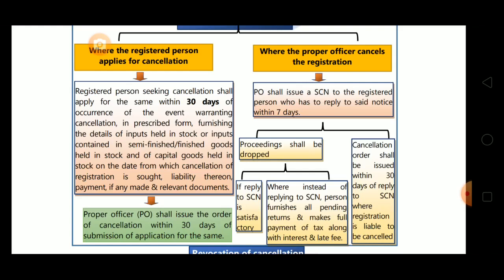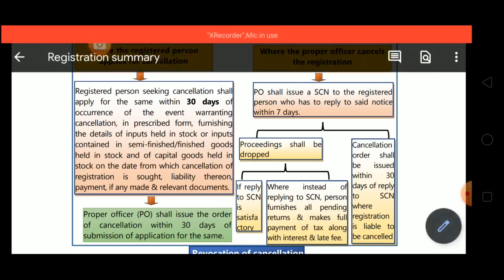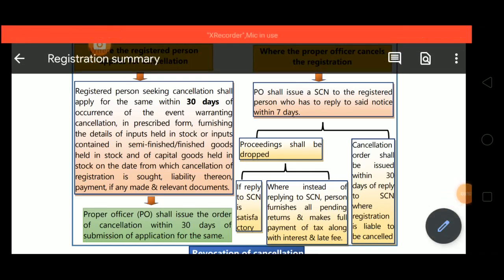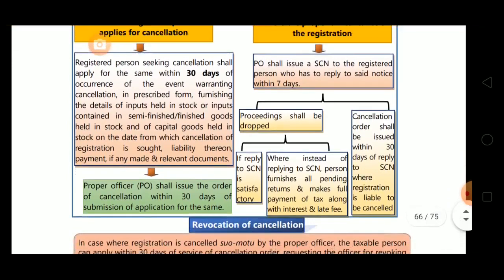Suppose registration cancellation is sought from 20th April, so it will disclose all the input details on 20th April. The proper officer shall issue the order of cancellation within 30 days of the submission of application for the same.